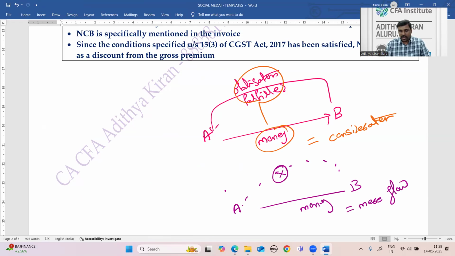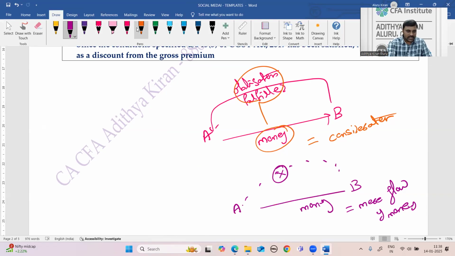It cannot be called a consideration. If B has an obligation towards A, B fulfilled that obligation, and A paid money, then it is a consideration. If B does not have any obligation, and in spite of that A paid money, then it is a mere flow of money. Now the question is here: who is paying no claim bonus to whom?